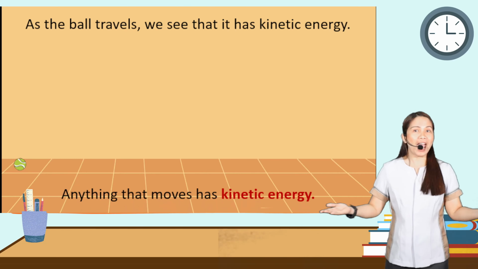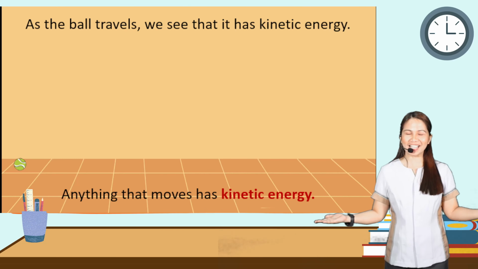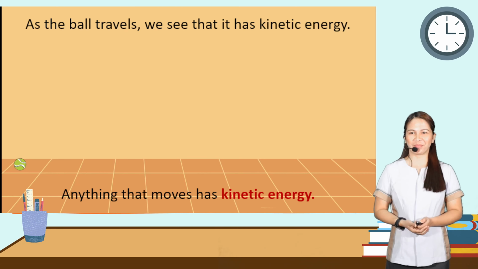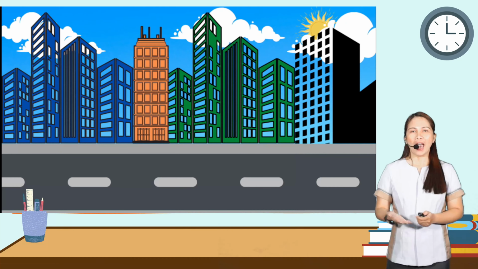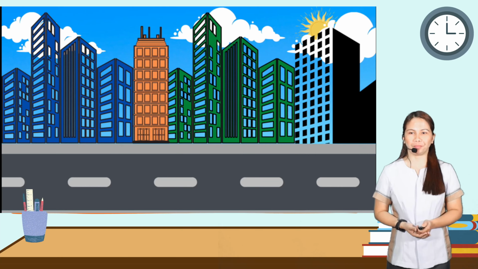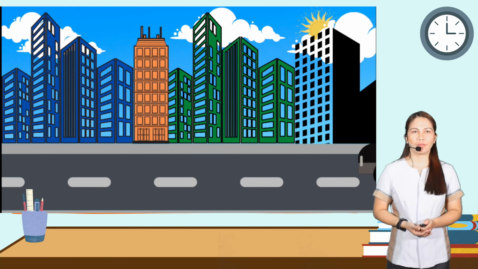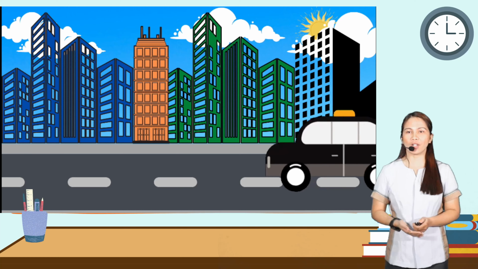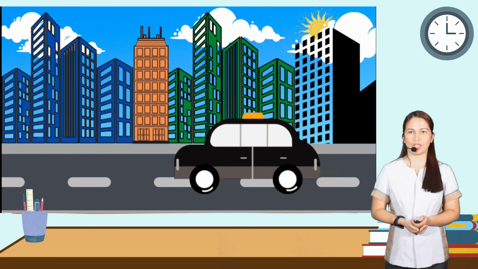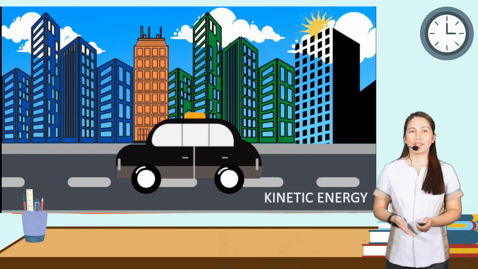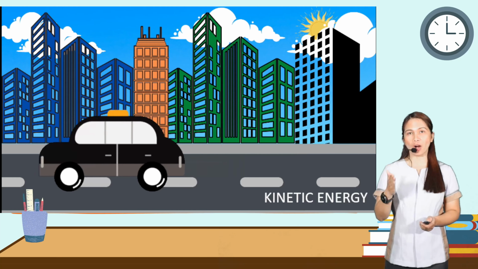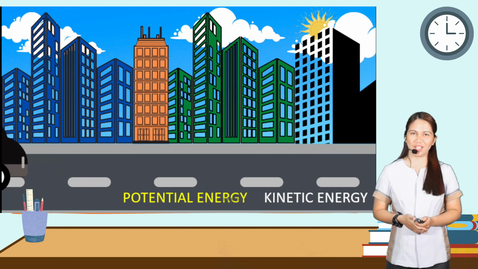And anything that moves has kinetic energy. How about this example? We can see there that the car is traveling on the road. That is kinetic energy, but when the car stops, that is potential energy.